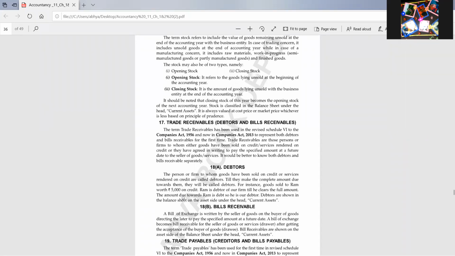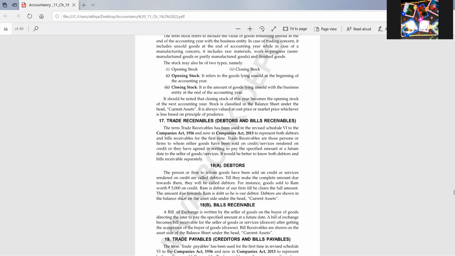So here the accounting year may be of two types. I told you, calendar year and financial year. Yes, very good, Harshita. Calendar year and financial year. Calendar year means starting from 1st January and ending on 31st December. And financial year means starting from 1st April and ending on 31st March.